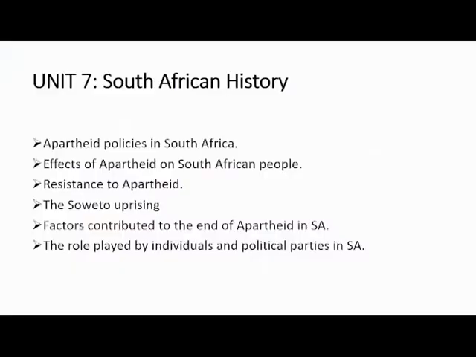This resistance includes the Soweto uprising, the Sharpeville massacre, the establishment of the ANC, and people letting the world know how they felt about apartheid.